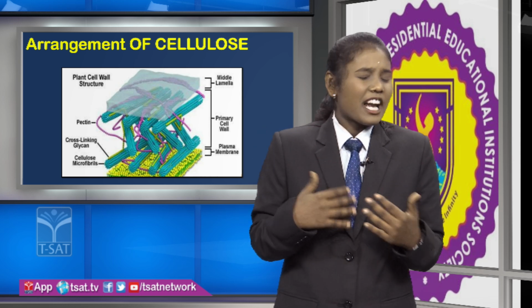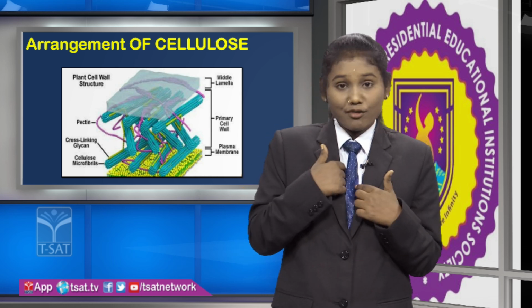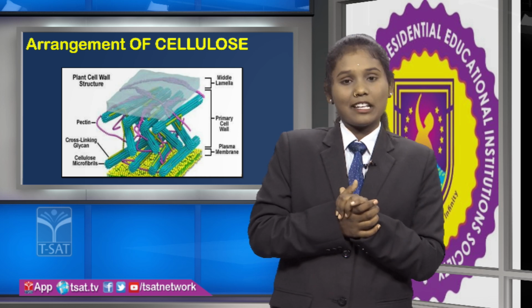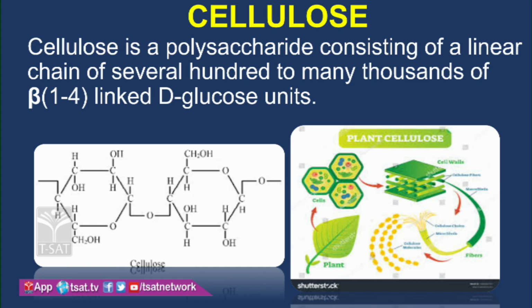Okay friends, actually what is meant by cellulose? First of all, we have to know what is meant by cellulose. Cellulose is a polysaccharide consisting of a linear chain of several hundred to many thousands of beta 1,4 linked D-glucose units.